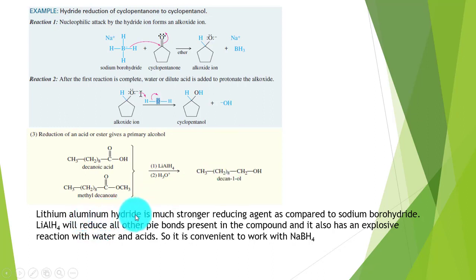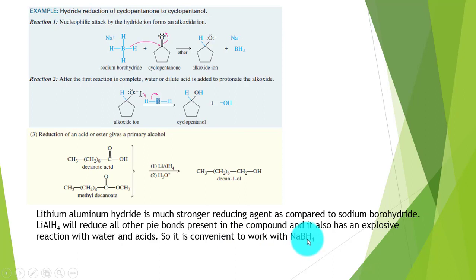We say lithium aluminium hydride over here is a stronger reducing agent as compared to sodium borohydride, because aluminium is less electronegative as compared to boron, so the hydride ion liberated in this case would be a more powerful reducing agent, and lithium aluminium hydride will reduce all the pi bonds present in the reaction mixture or present in the starting material, and mostly saturated alcohols are obtained.